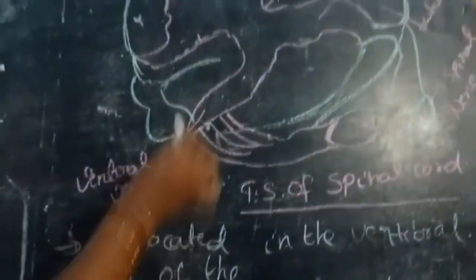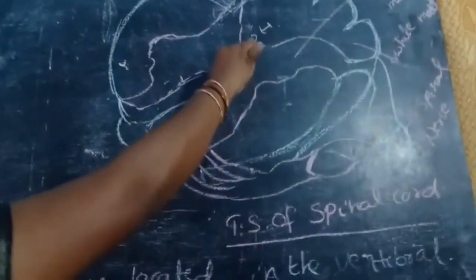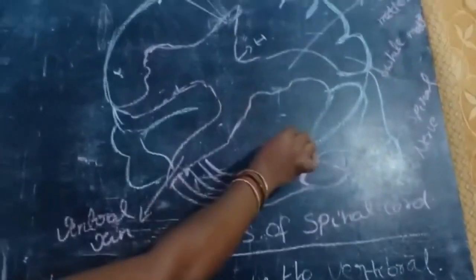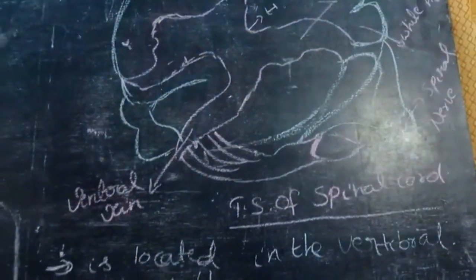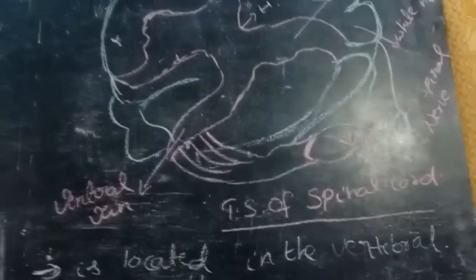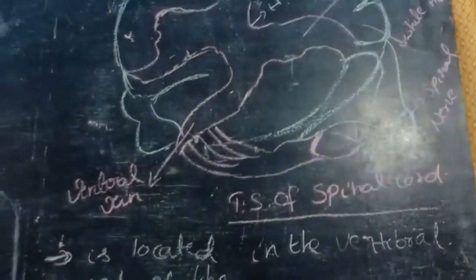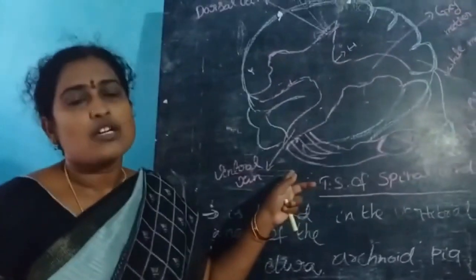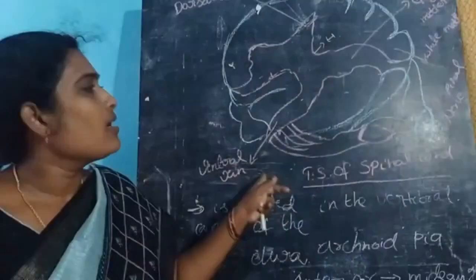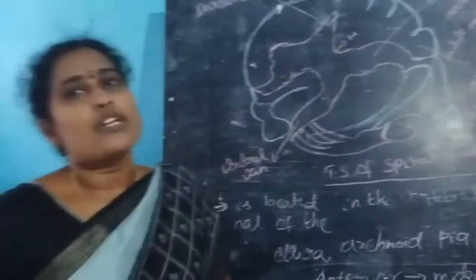First one is the internal structure is H shaped. Next one is the outside is white and the inside is grey. This is the matter of the spinal cord. Okay. These are the short notes of the spinal cord. Let us see a few types of nerves.